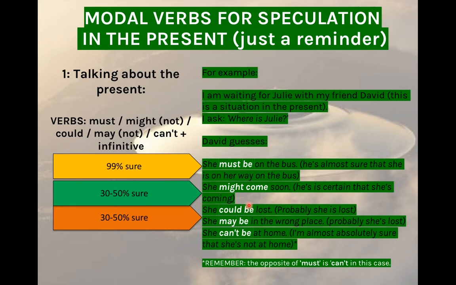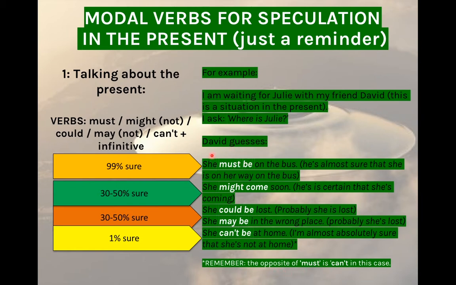But then he says, she can't be at home. He is almost absolutely sure that she isn't at home. The degree of certainty that he has that Julie is in her house is 1%. So he uses can't. Remember, the opposite of must is can't in this case.